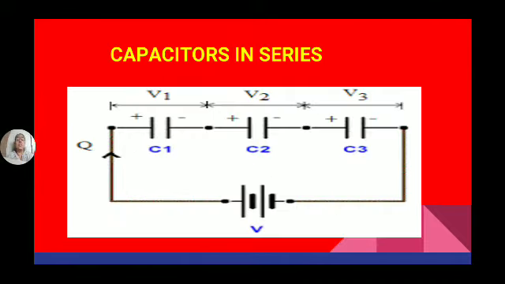So V1 is equal to Q1 by C1. But Q1 equal to Q, so V1 is equal to Q by C1. Similarly, V2 equal to Q2 by C2. But again Q2 is also equal to Q, so V2 is equal to Q by C2. Similarly, V3 is equal to Q3 by C3. But Q3 is also equal to Q, so again V3 is equal to Q by C3.